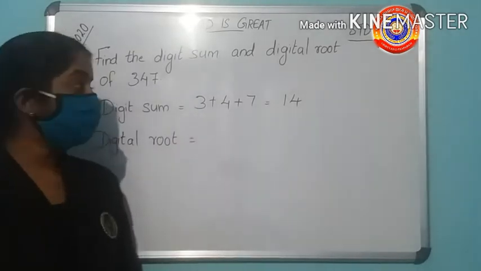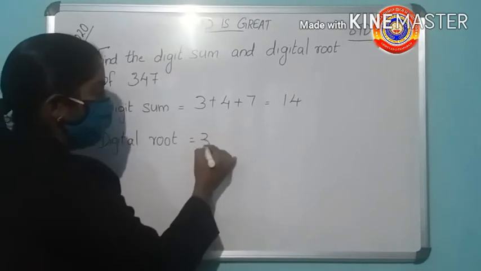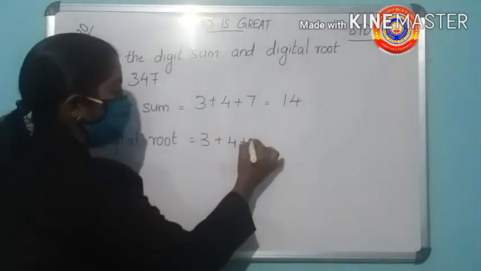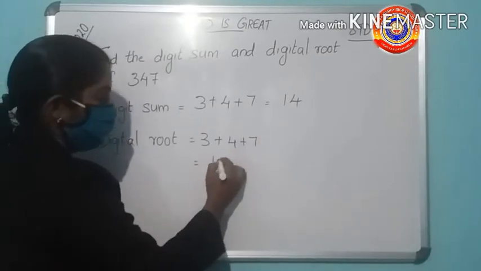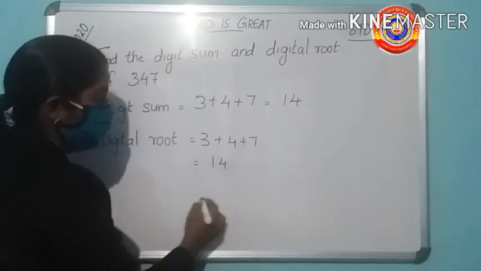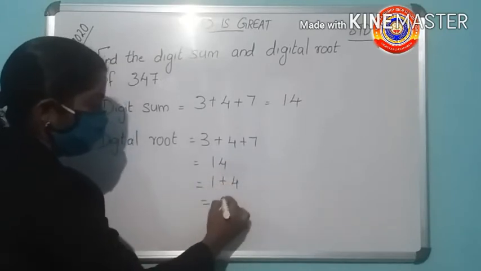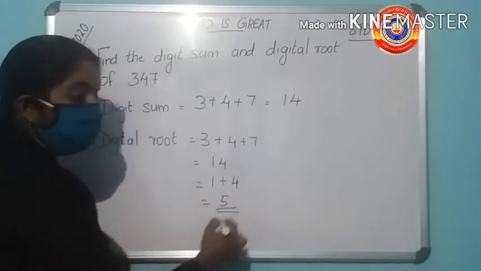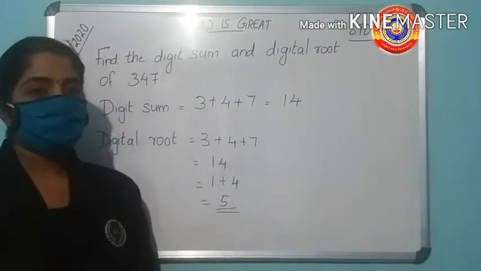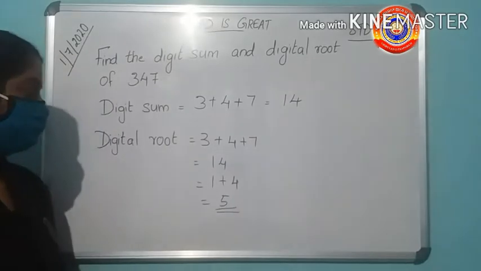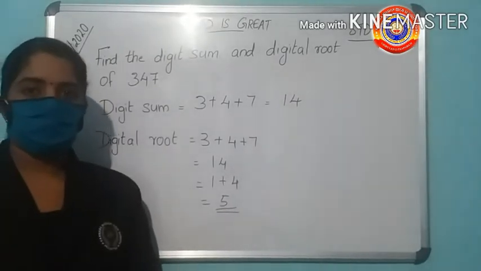What we have to find is to add these numbers. 3 plus 4 plus 7 equal 14. Then add 1 plus 4. It is 5. 5 is the digital root of 347. Have you all understood this? Then we shall go to the next activity.